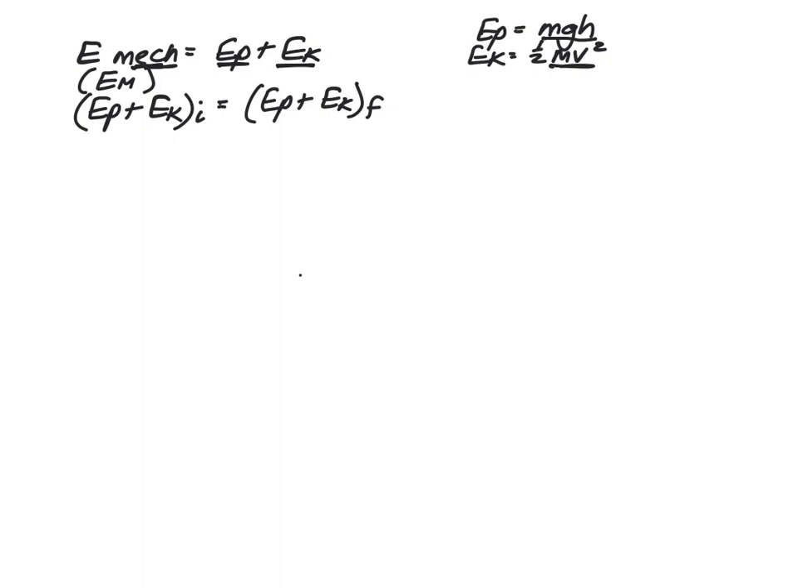That means the sum of its potential and kinetic energy initially is equal to the sum of its potential and kinetic energy finally. And this is most often applied to a situation where something is falling from a height to the ground, like a roller coaster, or falling or rising from the ground to a height.